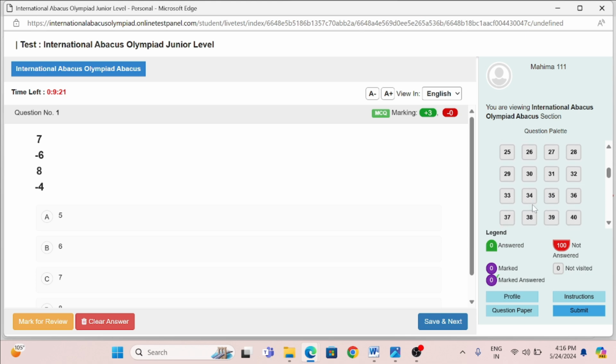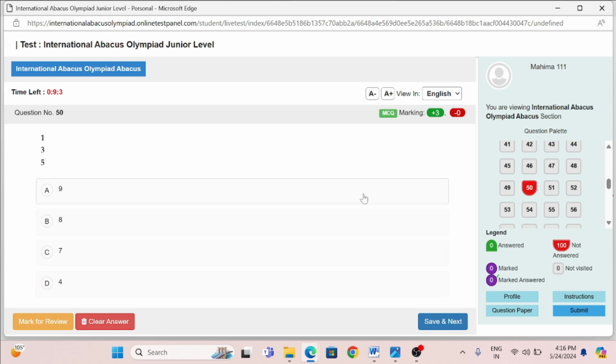As you have seen the syllabus, you will be very much aware of from which number the multiplication questions will come. So you can start from that itself; question number 50 will arrive.